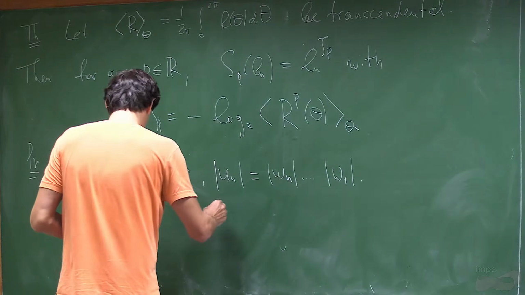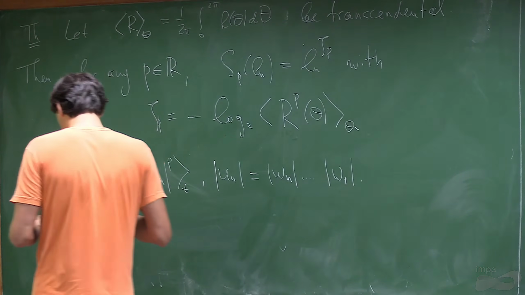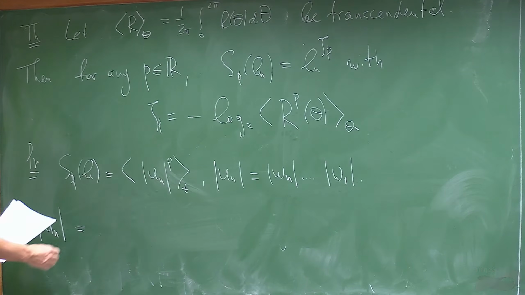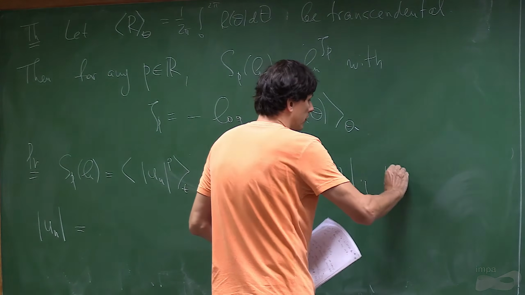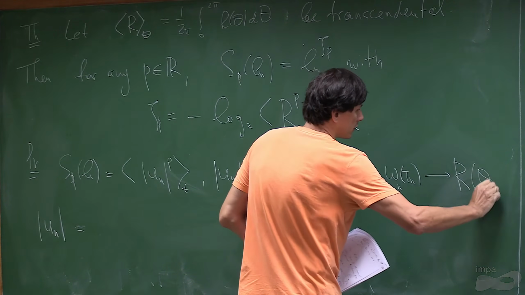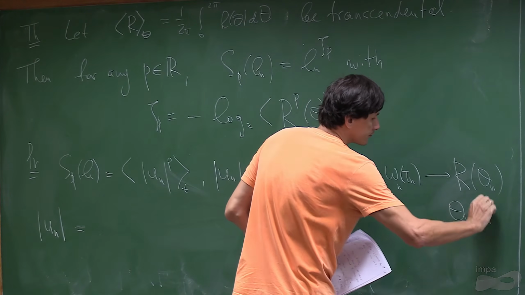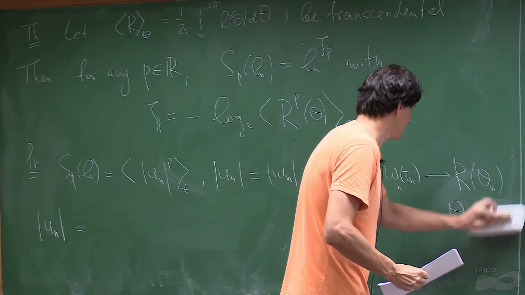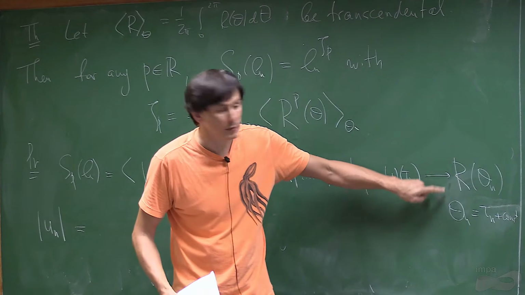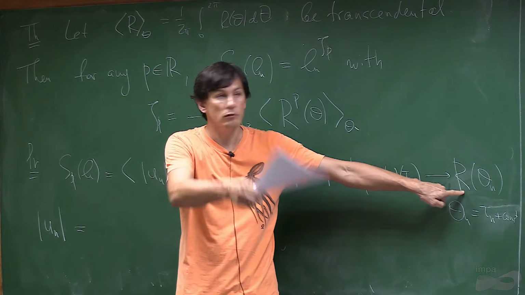So we can just consider the solution on the attractor. Remember that w_n tau_n goes to r theta_n, where theta_n is actually tau_n plus a constant. So this is our attractor. So we're on a circle.